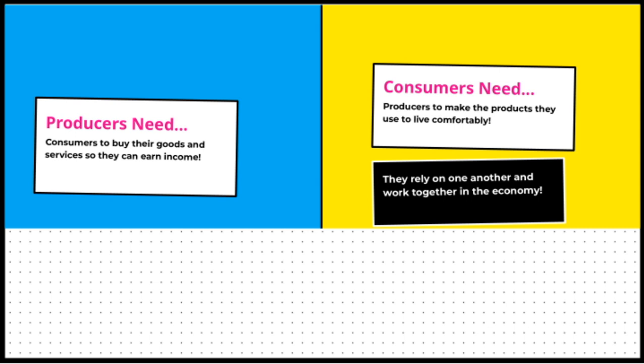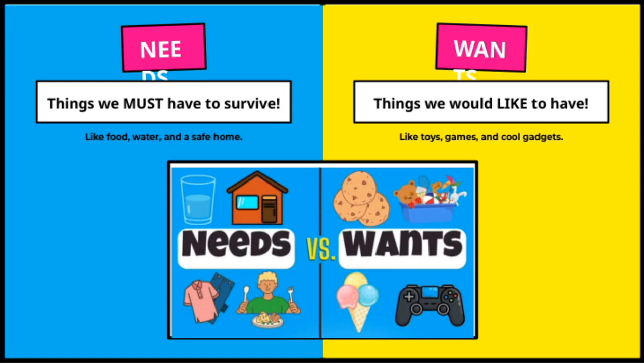This idea ties back to the overall theme that an economy is built on relationships and cooperation between consumers and producers. So when we think about what we want, things like toys, games, and cool gadgets come to mind. These are things we would like to have. They make our lives more fun and exciting. But they're not essential for our survival, right? They're just nice extras that add enjoyment to our day.